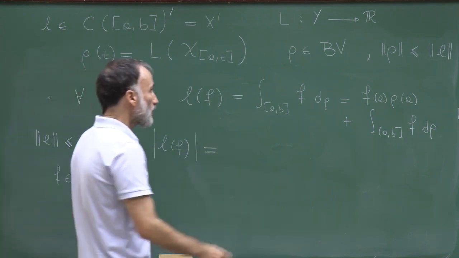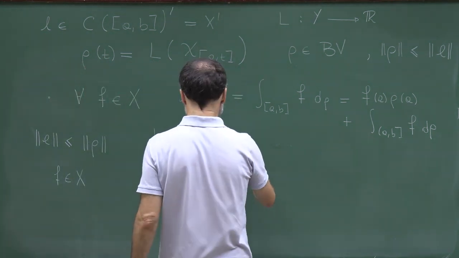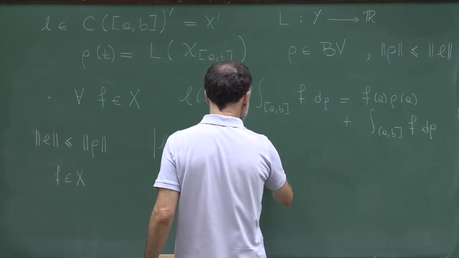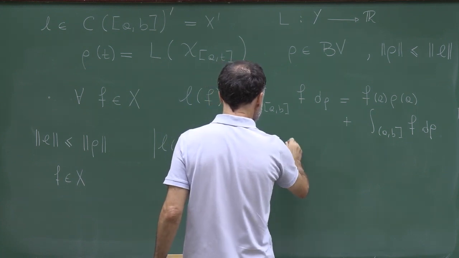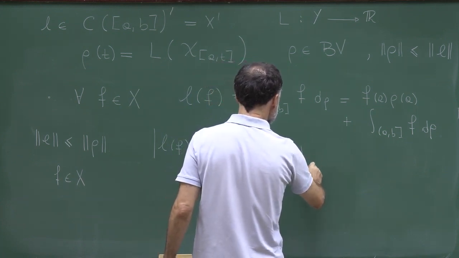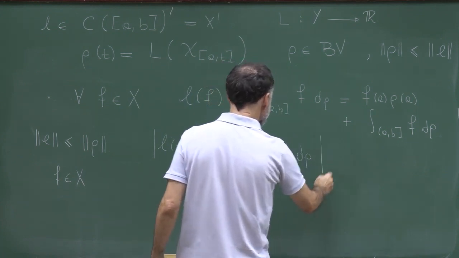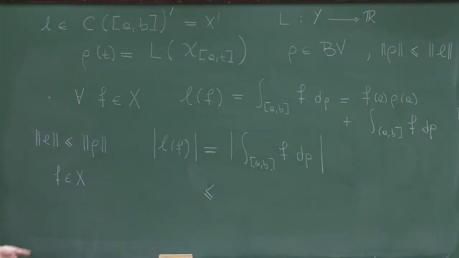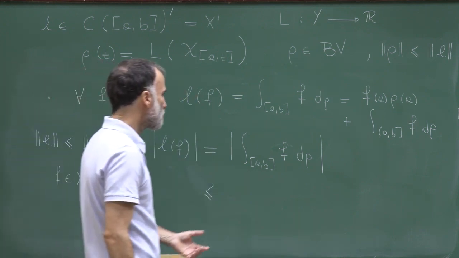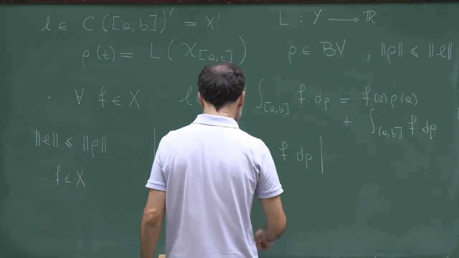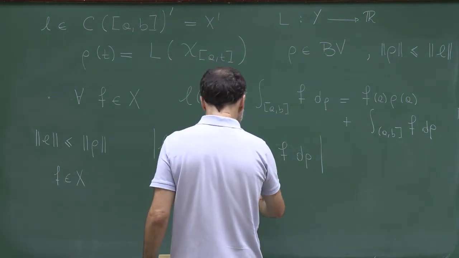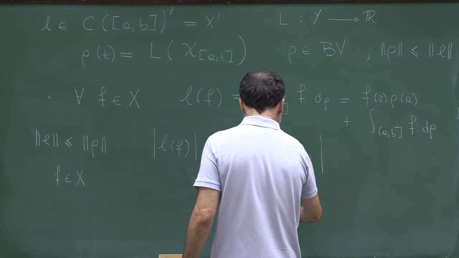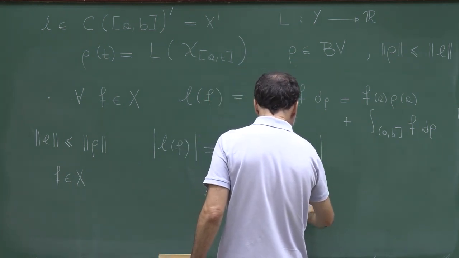By this formula, f of L is equal to the integral in the interval ab of f d rho. Now again, I will use the bound from measure theory, which tells me that this quantity is bounded by the L infinity norm times the total variation of rho.